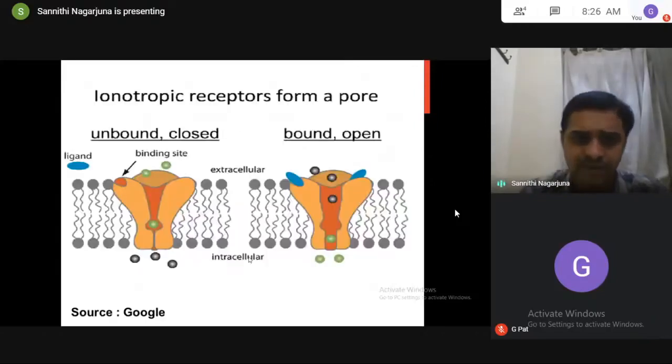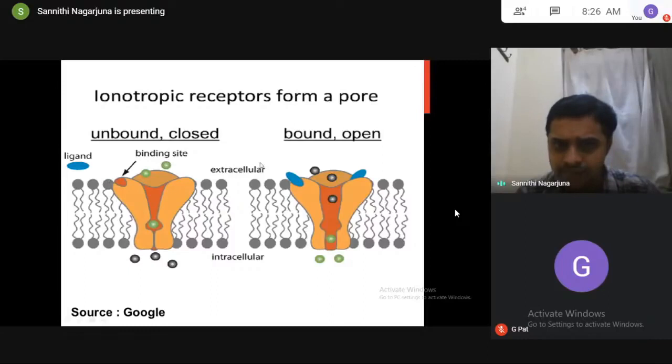So it is one representation once again. So this is like once again the cell membrane. The receptors are located across the cell membrane, called transmembrane receptors. So here the ligand binds.